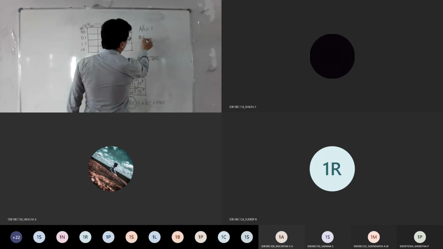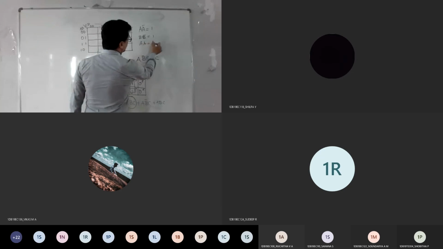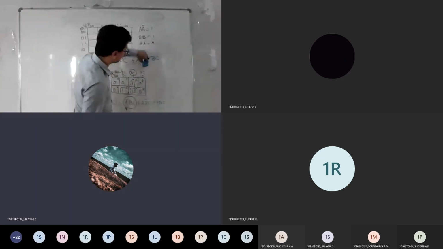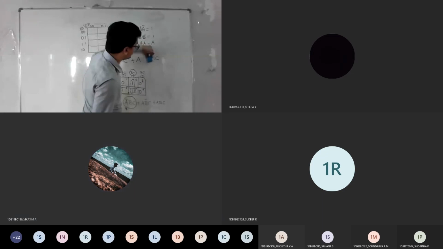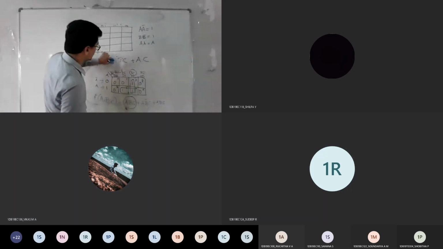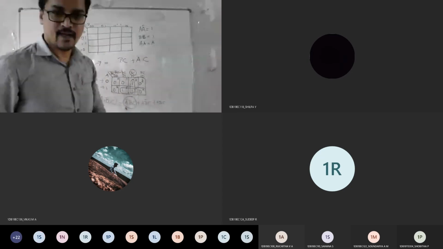So similarly it is applied to B bar also. That is also equal to 1. Then we know the logic A into A is equal to A only, correct? So that logic I am implementing here. So B bar goes away and C remains. So what is the reduced expression now? So you're going to get BC plus A.